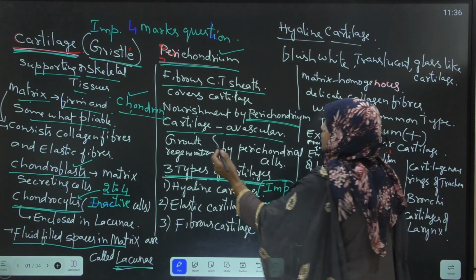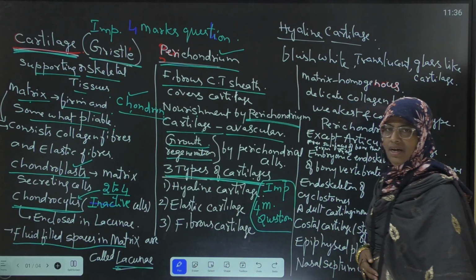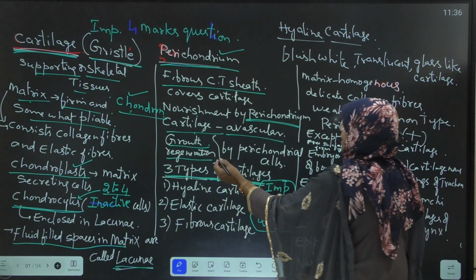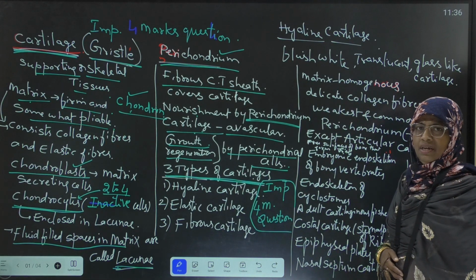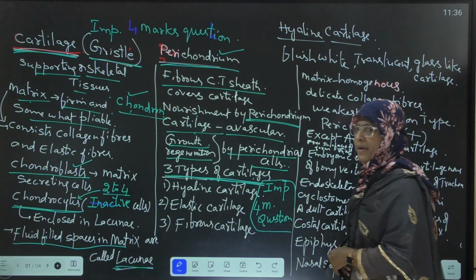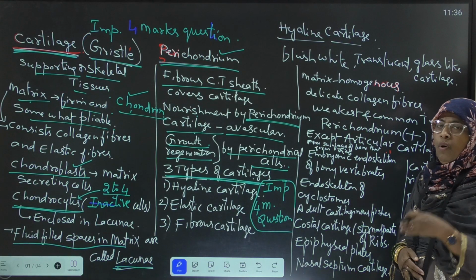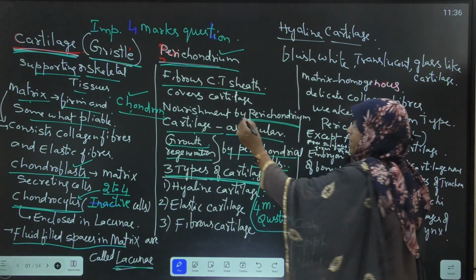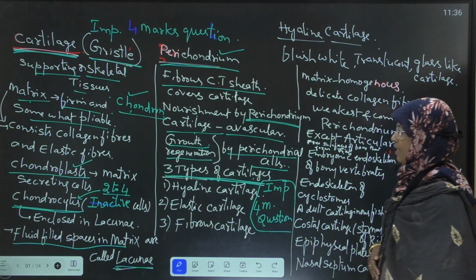Next, the growth and regeneration of cartilage is also by perichondrial cells, the cells present in the perichondrium.